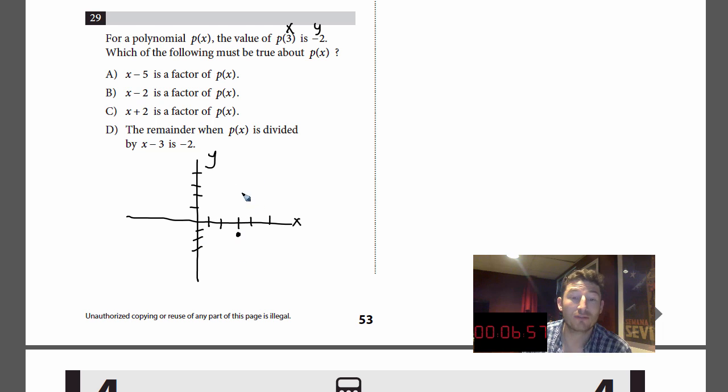We don't know what this graph looks like though. So hypothetically, it could look like that. It doesn't really matter. We don't know. The only thing we know is that this point is here. So x minus 5 is a factor of p of x.